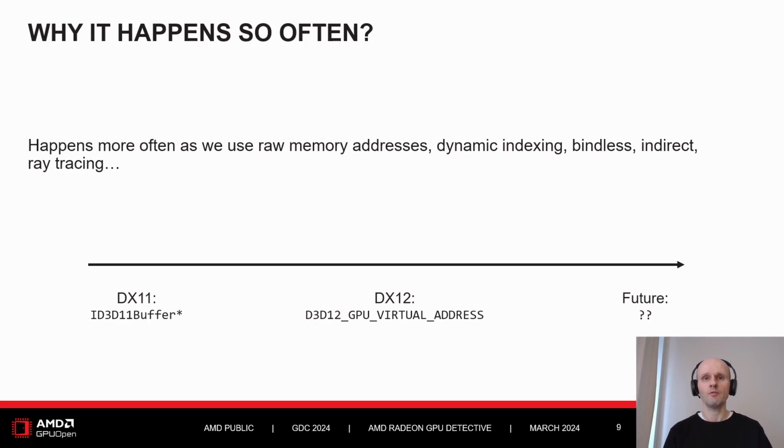Crashes also happen more often because these days we seem to be heading more and more towards more free-form use of some pointers or addresses. In the old APIs, we had to create separate objects for any vertex, index, or constant buffers. Today, in DX12, we have a type holding just a virtual memory address to a buffer that we can freely shift left and right. And the more we use things like bindless, dynamic indexing, indirect calls, ray tracing, etc., the more we use some freeform pointers, which are a frequent source of crashes.